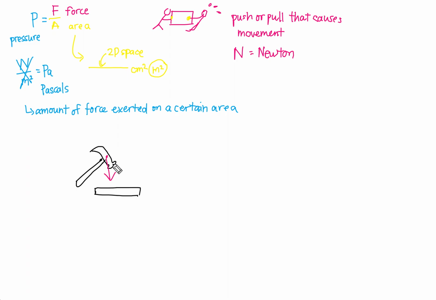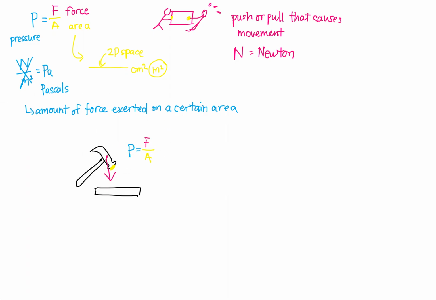When this hammer hits the piece of wood, it is only contacting the wood with the part you're hitting. So there's this much force, there's that much area. The pressure that this hammer is putting on this piece of wood is going to be equal to this force divided by this area. I'm going to make up some numbers just to give you an example.